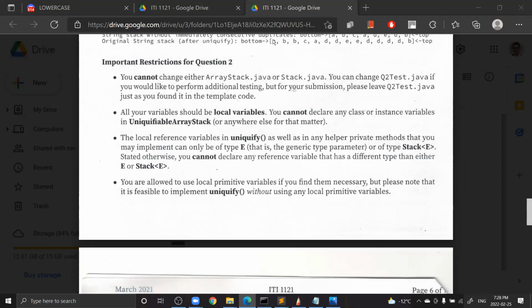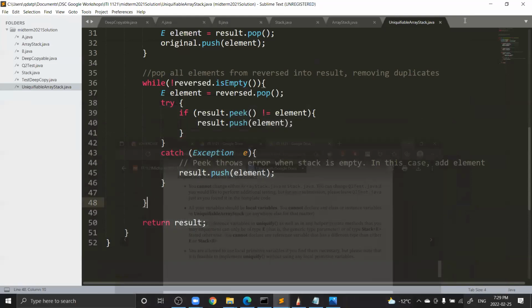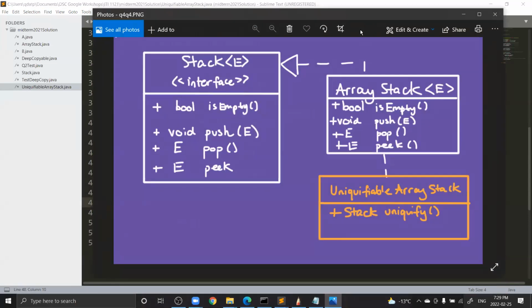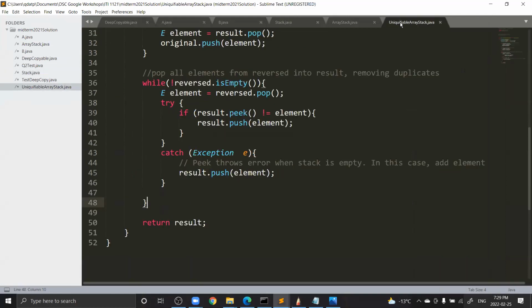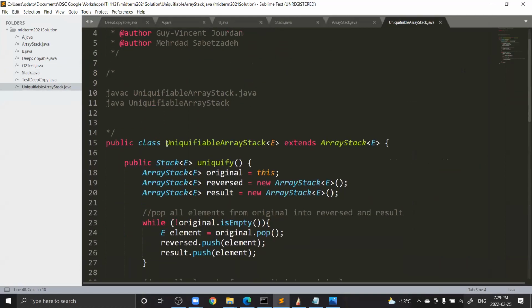I am just a little bit lost. Where is peek and push from again? Very good question. And I'm going to show you something again. Like I said, it's very important that you guys draw some diagrams when you get the code. So you see here, the uni variable, it's a very long name, I'm not going to say it, but this one extends from array stack, right?